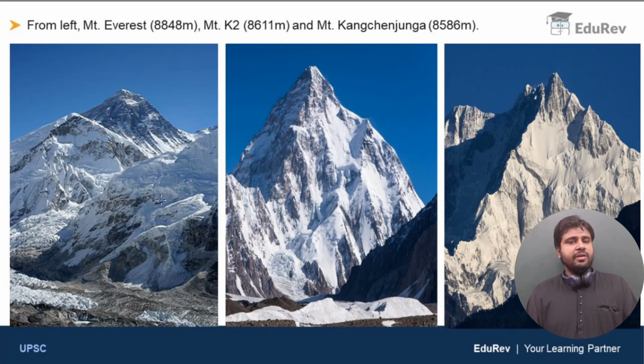You can see the images of the top 3 highest mountains in the world. Starting from left, you have Mount Everest, whose elevation is 8,848 meters. Next, you have Mount K2, which is considered to be the toughest mountain to climb. It is around 8,611 meters. And next, you have Mount Kanchenjunga, which is around 8,586 meters high. So these are the top 3 highest mountains in the world, in the Himalayas. Clear, right?